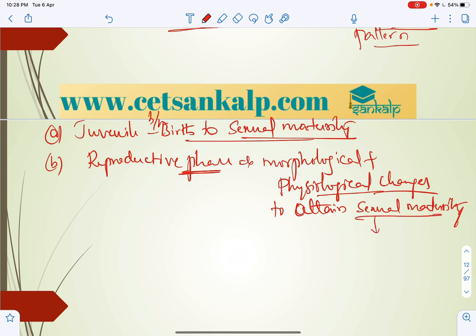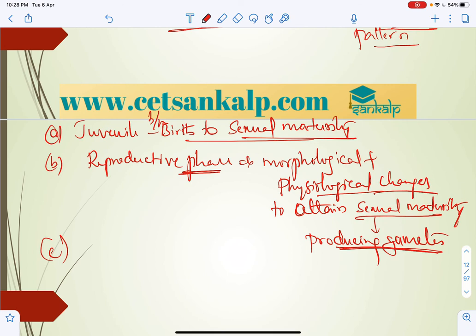Once they attain sexual maturity, we can say that they are ready to reproduce. So, after obtaining sexual maturity, they are ready to reproduce, which means capable of producing gametes. In simple terms, they are going to get the capability to produce gametes.